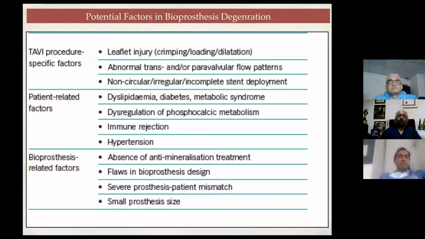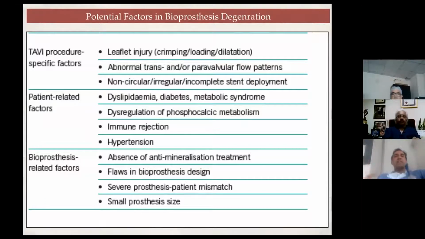Leaflet injury due to crimping, loading, post-dilatation, abnormal trans or paravalvular flow patterns, which can be present in bicuspid aortic stenosis or a patient who has heavily calcified leaflets, because now the leaflets are pushed to the sinuses and there is a dead space, a different type of vortex currents, and this might create some sort of stress on the leaflets.